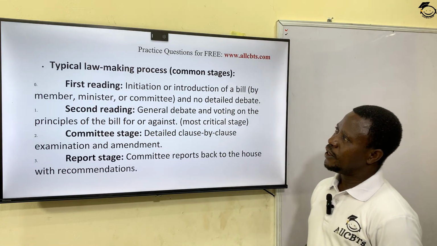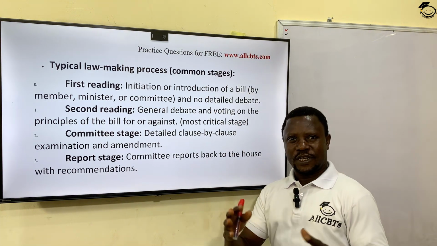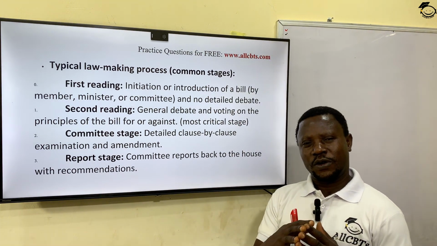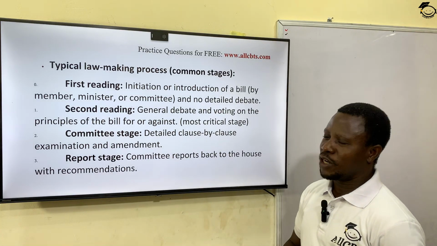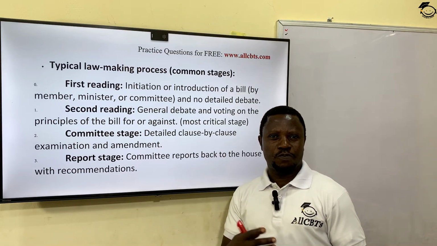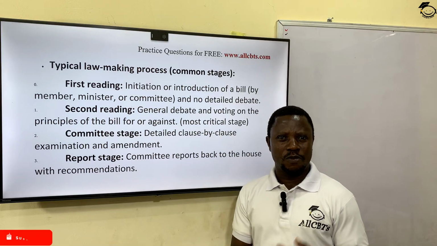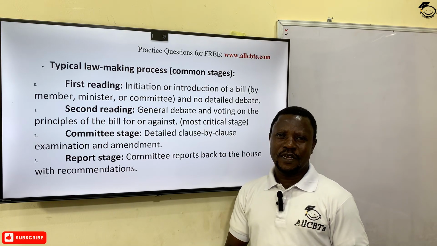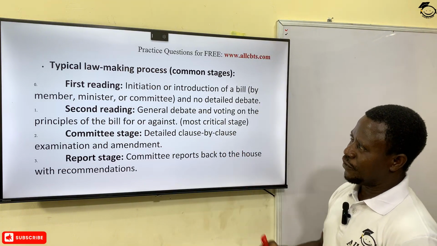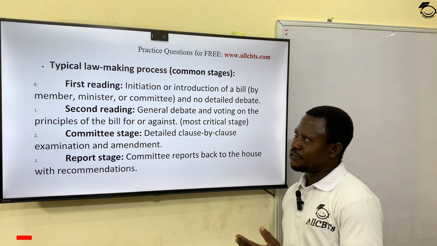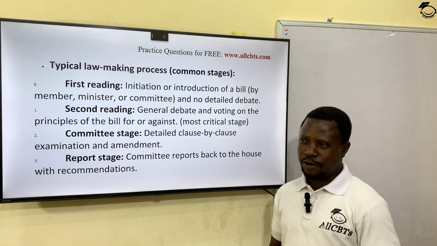Okay? Now, the typical lawmaking process. There are stages or processes for a law to be made. In fact, the legislature proposes bills, and when a bill passes through certain processes or stages, it becomes a law after being assented to by the head of state. So for this process, we have the first reading. The first reading or the first stage is the initiation or the introduction of a bill in the House.